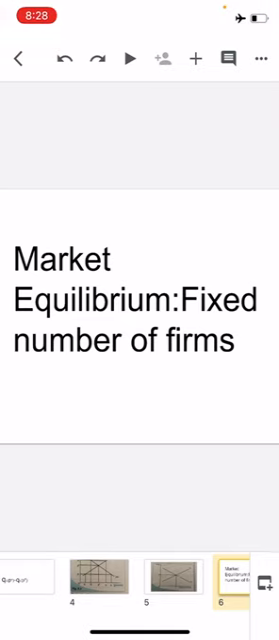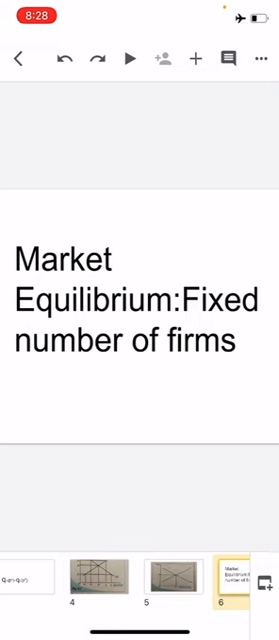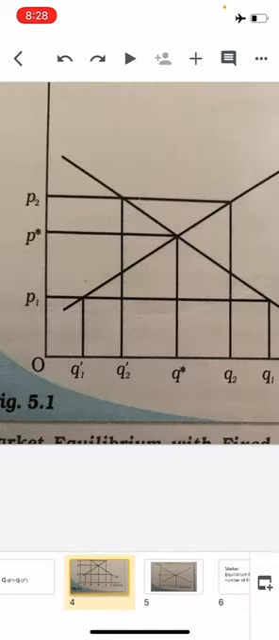In this chapter, we will see how the two curves, the demand and supply curves, help in determining where the market will be in equilibrium when the number of firms is fixed. Here we will be studying how the equilibrium price and quantity change due to a shift in the demand and supply curve.